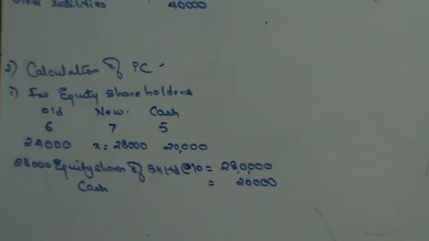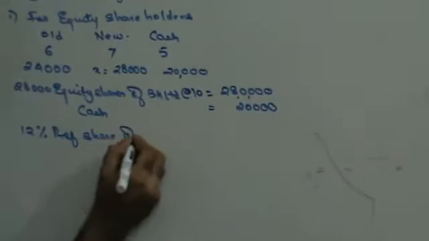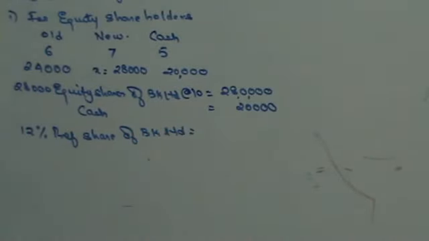Fine. Besides that, they are saying that preference shareholders are to be paid at a premium of 10% by 12.5% preference shares of BK Limited. Now let's see, this preference share capital is 1,50,000.